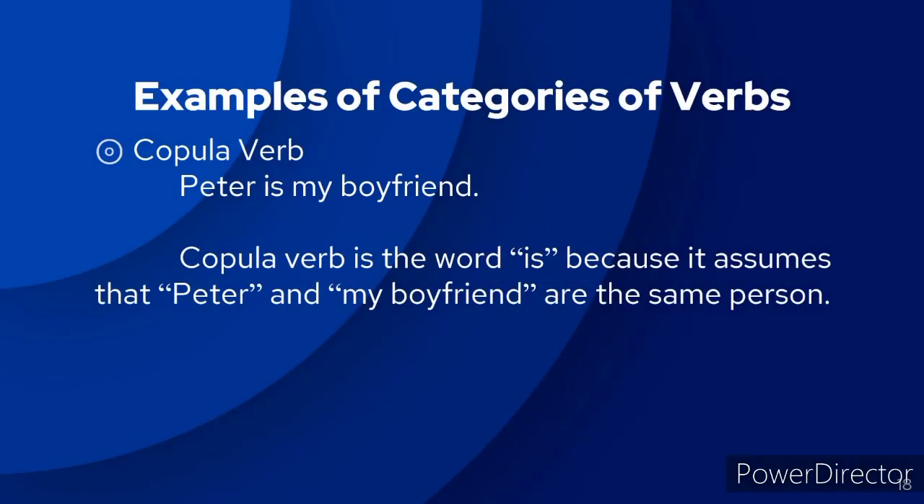For the last one, we have the copular verb. A copular verb is a special kind of verb used to join an adjective or noun complement to a subject. So, our example is, Peter is my boyfriend. The copular verb in this example is the word is, because it assumes that Peter and my boyfriend are the same person.